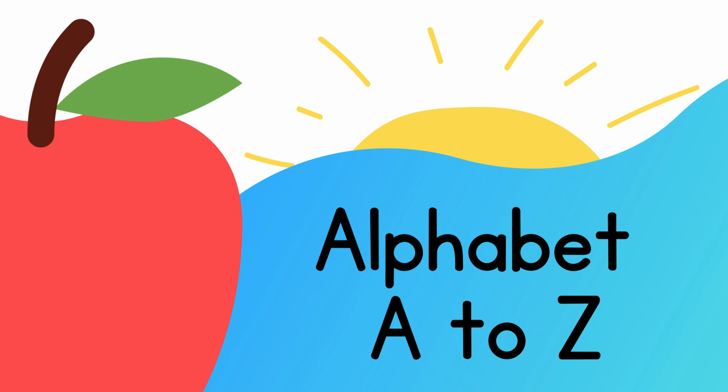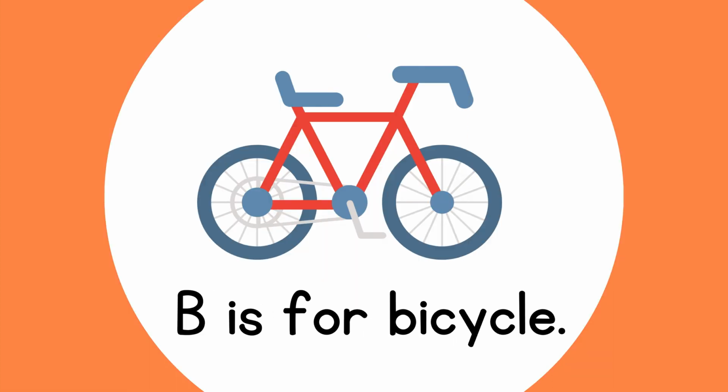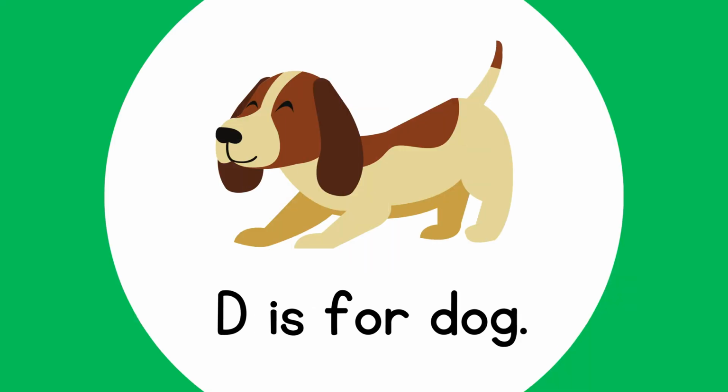Alphabet, A to Z. A is for apple. B is for bicycle. C is for cake. D is for dog.